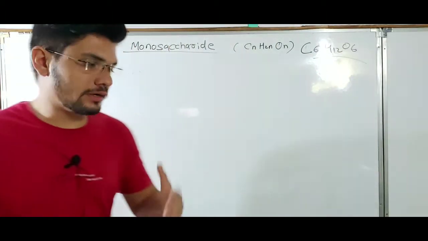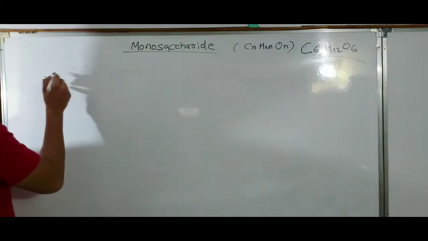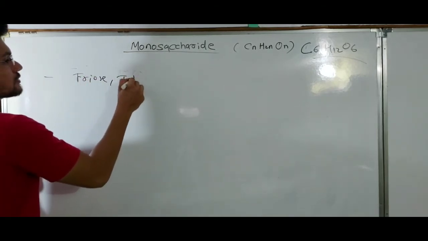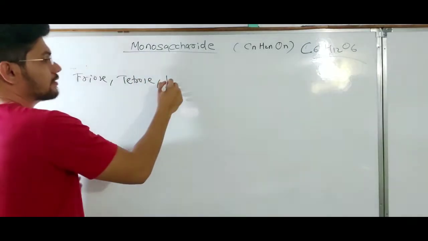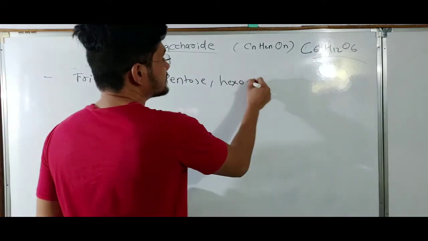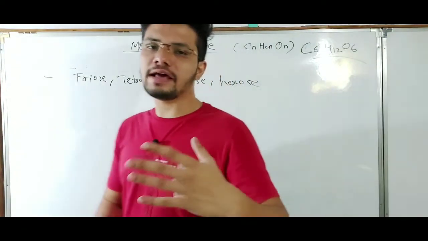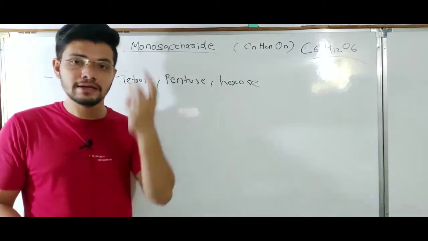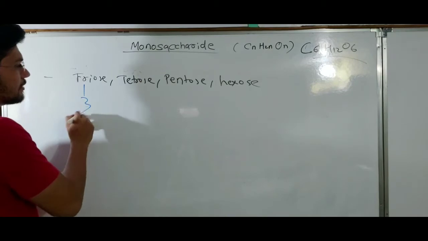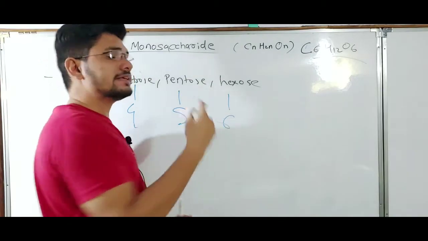According to the carbon atoms, we can classify monosaccharides as triose, tetrose, pentose, hexose, etc. Triose will have 3 carbon atoms, tetrose 4, pentose 5, and hexose 6.